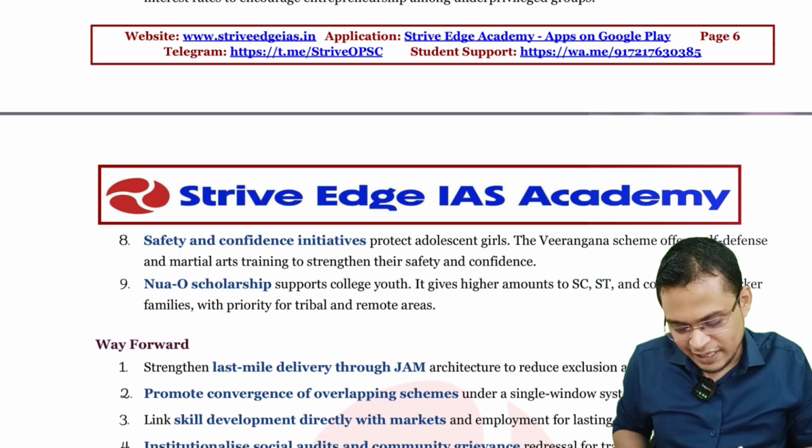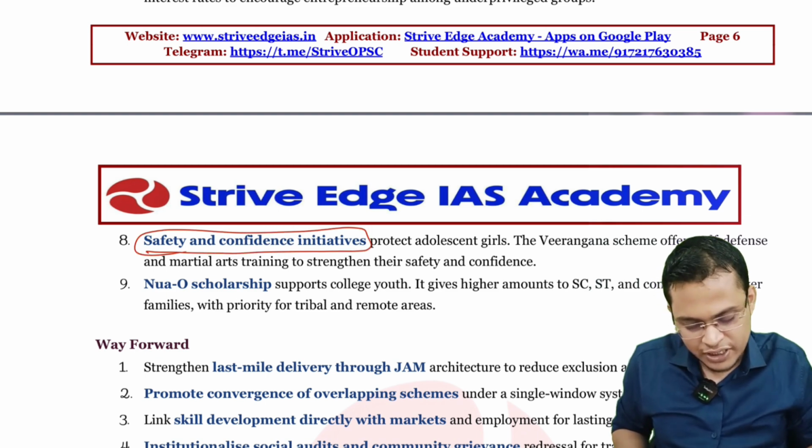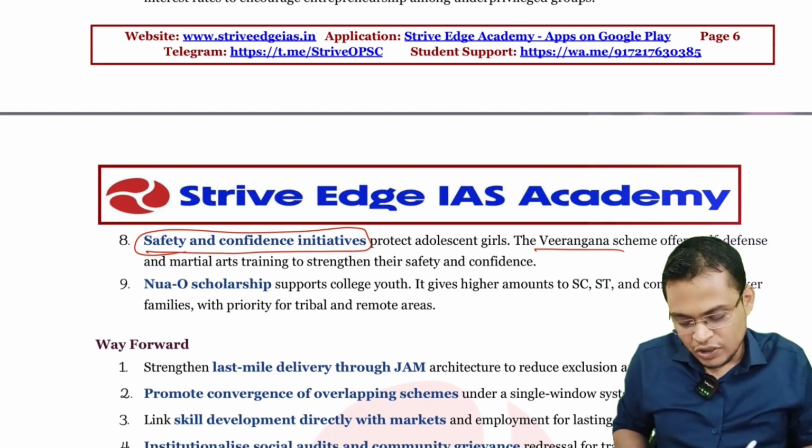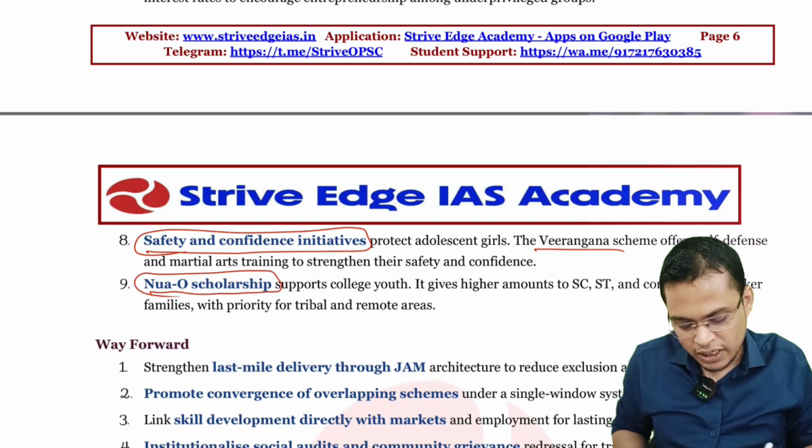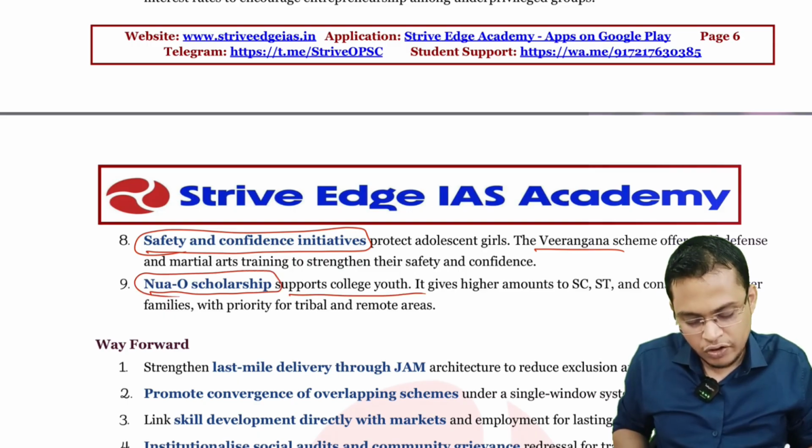So next is safety and confidence of the weaker section. There is a program called Birangana. So next is Nuwa scholarship. They basically provide support to college youth, for higher education, for SC, ST and construction worker families.